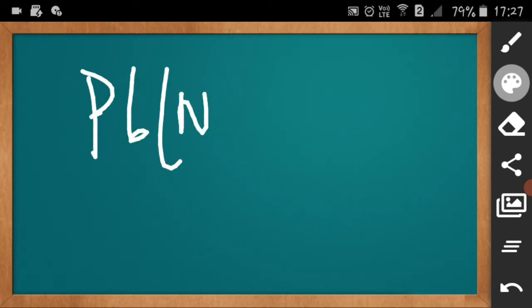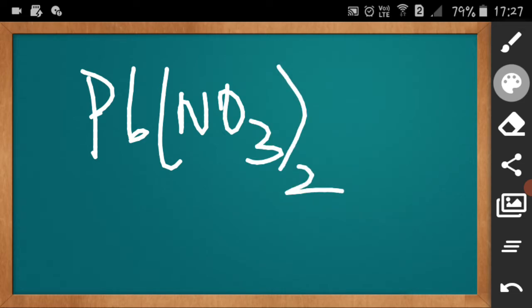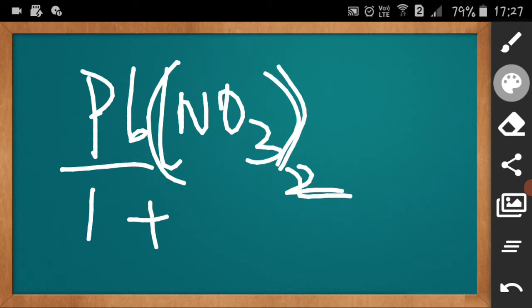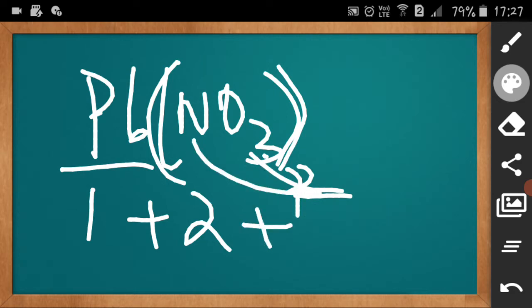Now solve this. If I give you Pb(NO3)2, what will we do? How many atoms are there? See, Pb, that is lead, is 1 here. Nitrogen has a bracket, so 1 times 2 is 2. Oxygen is 3 times 2, which is 6. So 1 plus 2 plus 6, we will get 9. What is the atomicity of lead nitrate?